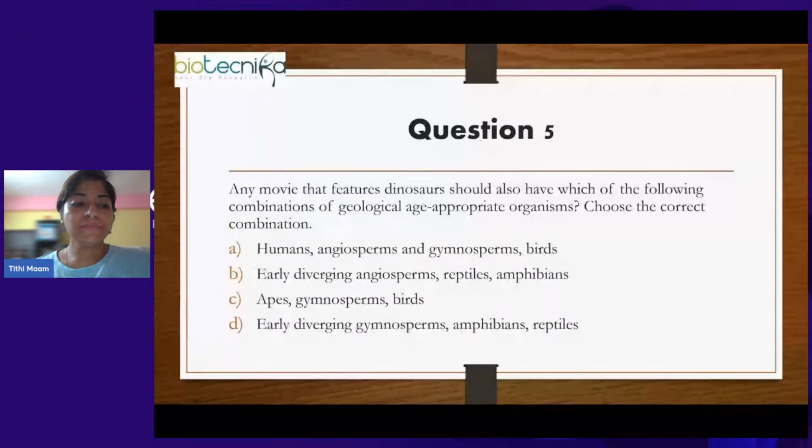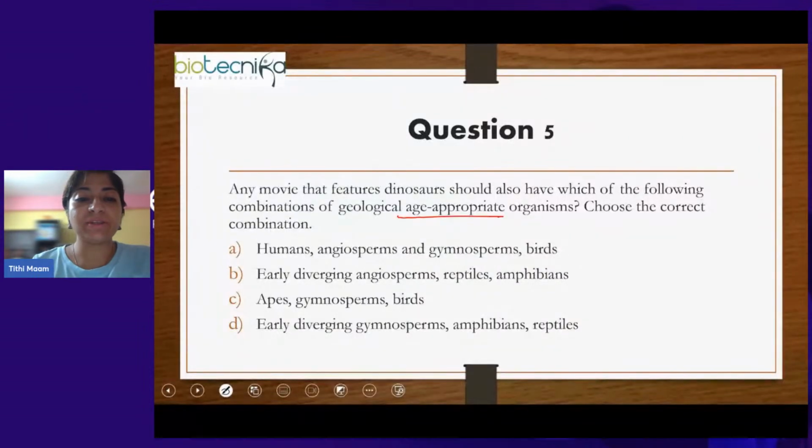Next question. Any movie that features dinosaurs should also have which of the following combination of geological age appropriate organisms? Sorry, choose the correct combination. So just imagine that you are watching Jurassic Park, and the Jurassic Park directors have done the proper research and checked what all flora and fauna was present at that time. So what all geological age appropriate organisms you will see.